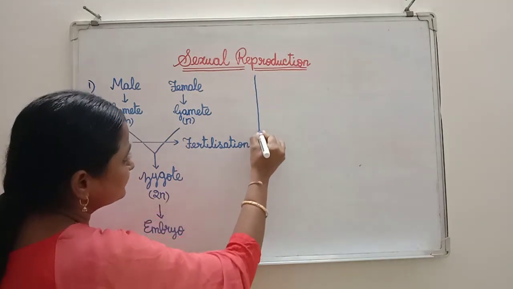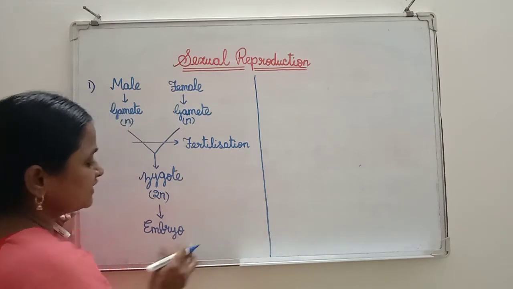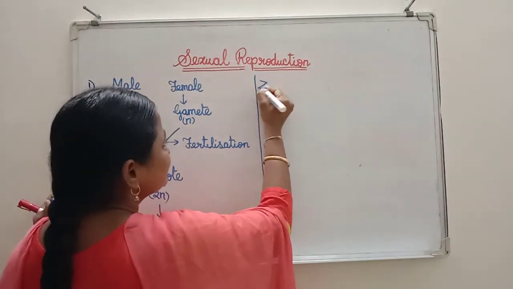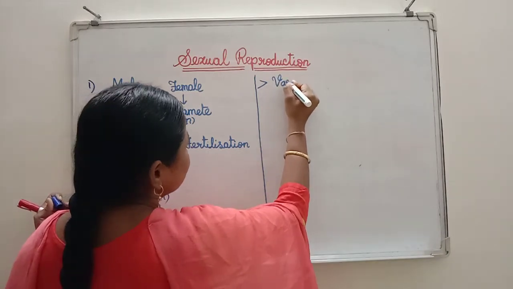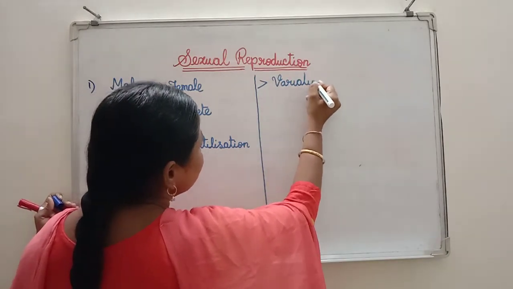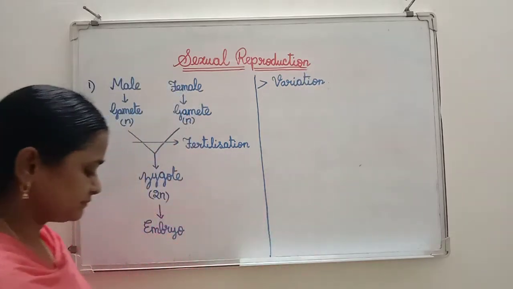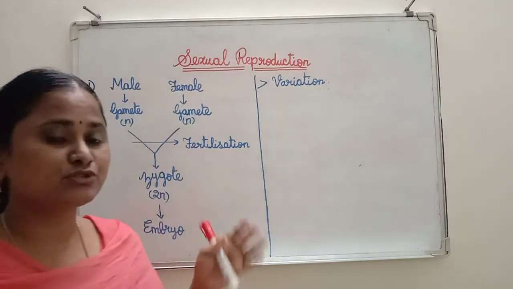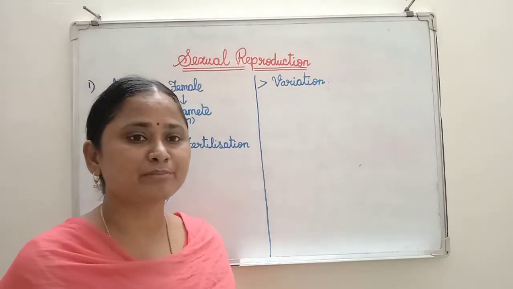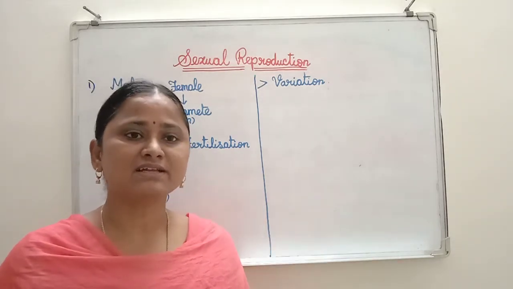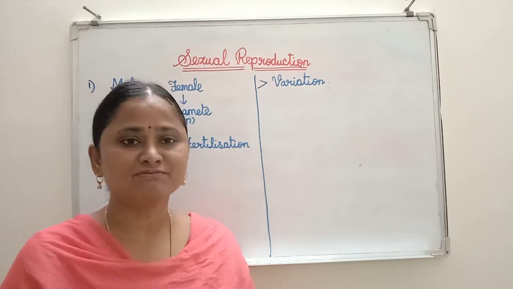Now see here, in this sexual mode of reproduction, variation is present. Variation means new characteristic features you find. That means the young ones produced in sexual reproduction have some characters from mother and some characters from father.